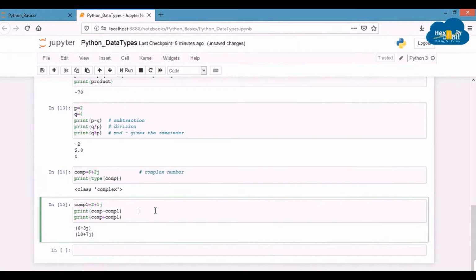Let's move forward to another data type, which is Boolean.